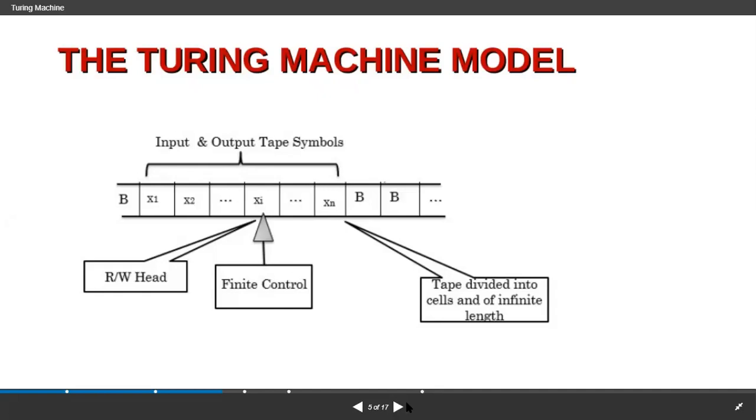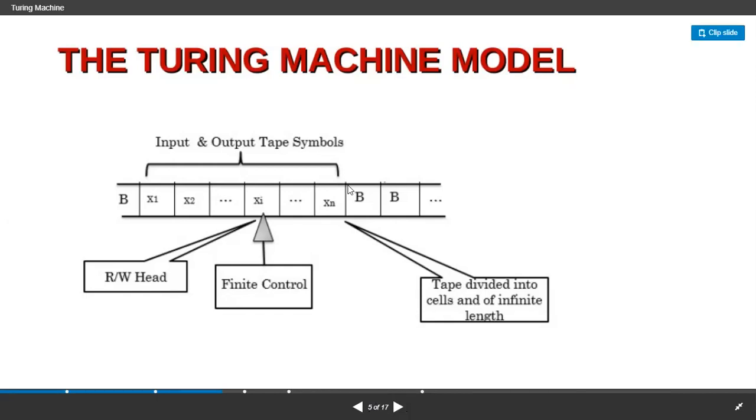And for the Turing machine, there is nothing very different between the finite automaton model and the Turing machine model. Both are the same, but here, in the input tape, we're using some blank symbols like B. There we didn't use blank symbols like B. That's the difference between these two. And here the Turing machine model has input and output.